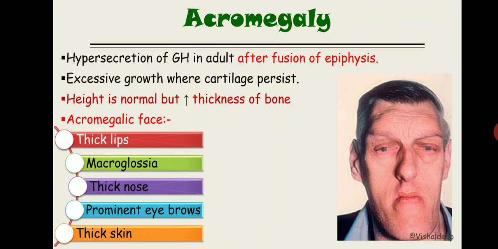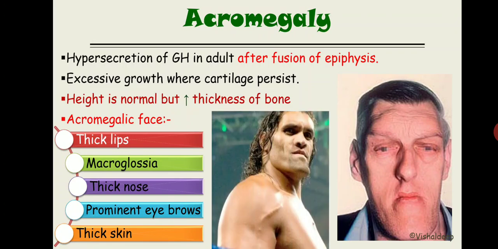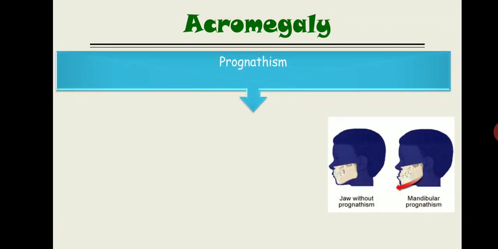Let me give you a picture that you can easily incorporate and remember all these acromegalic features. Yes, it is Great Khali, an Indian WWE superstar, who has an acromegalic face. Now there are certain other features also present in acromegaly. They are prognathism. This is the diagram of prognathism. This is the normal person, and this one is the person having acromegaly. You see there is a prolongation of the mandible. So basically a person suffering from acromegaly has a tendency that their mandible will be elongated like this.